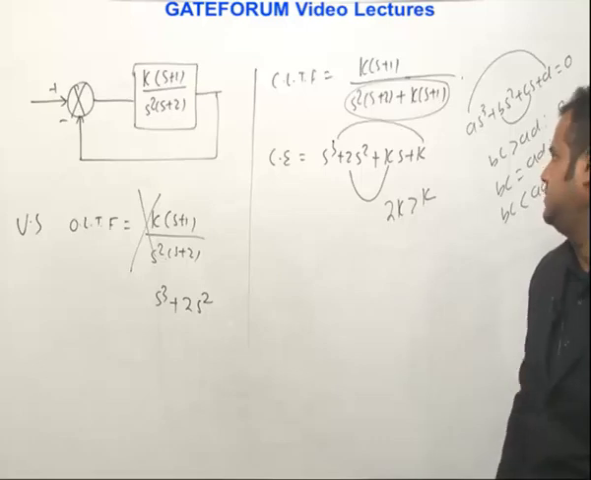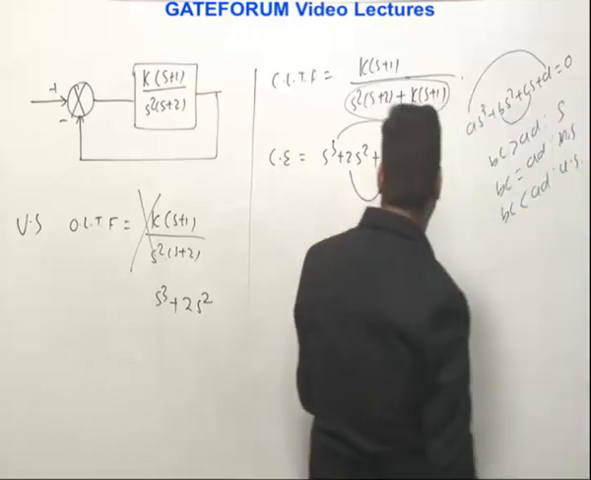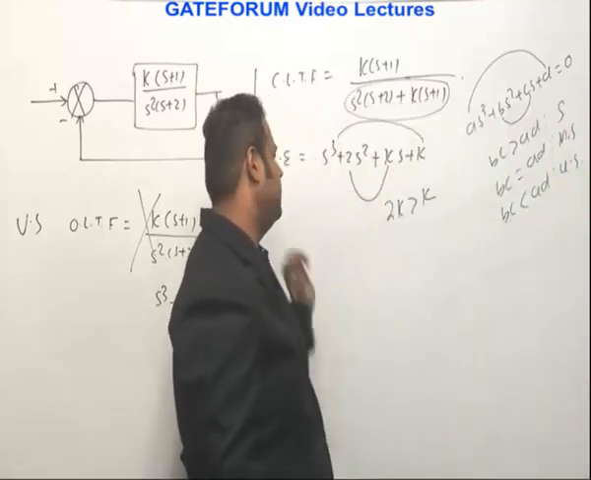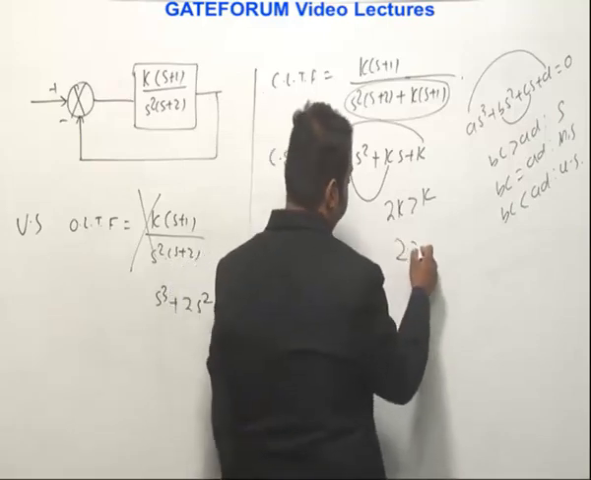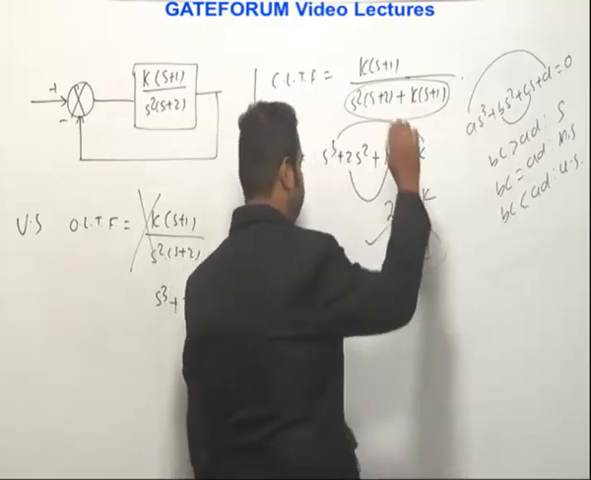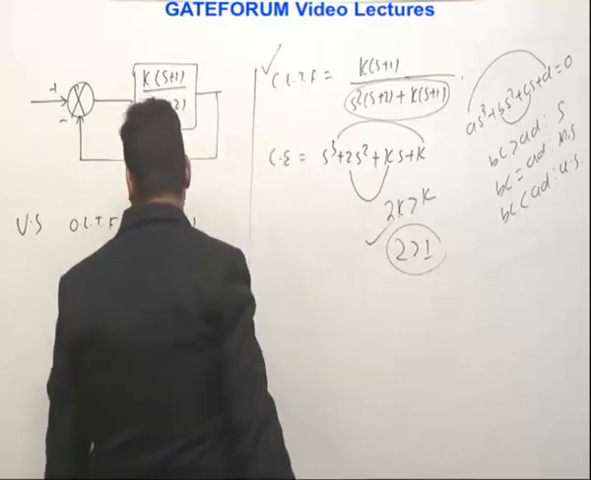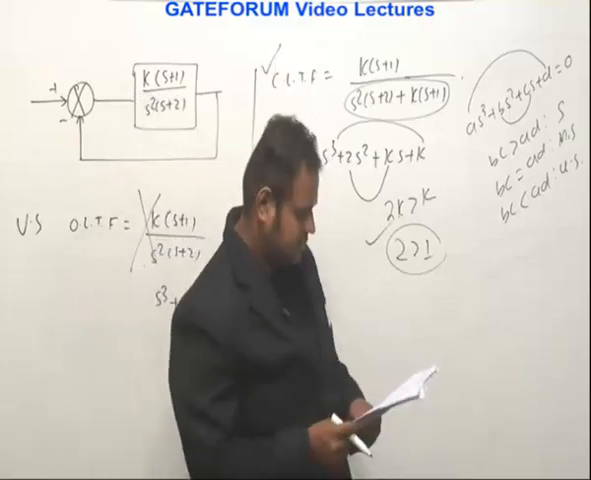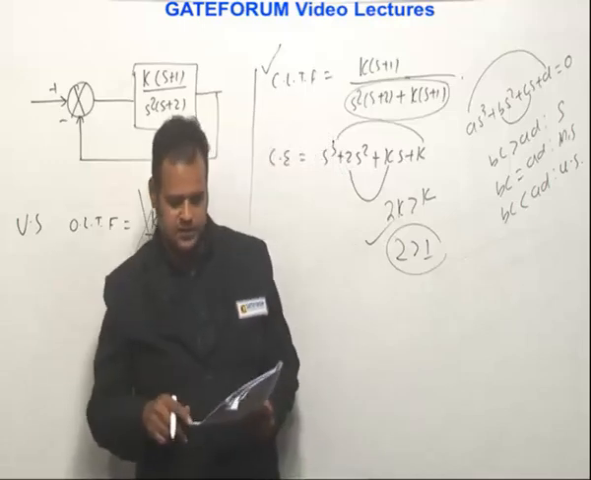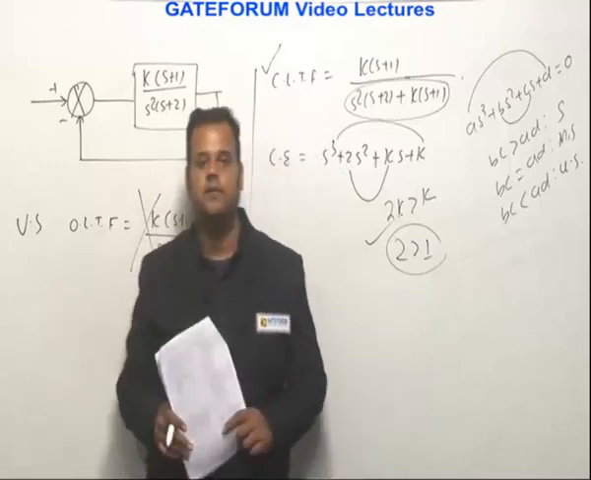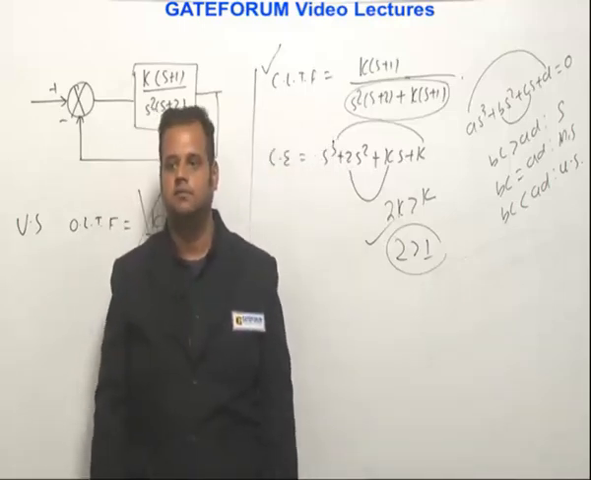Because we are concerned about stability, the inner product 2K should be greater than the outer product K into 1. So 2 is greater than 1. Is this true or not? Yes, it is true. That means the closed loop transfer function is a stable system. The open loop transfer function is an unstable system. So the first statement is unstable, the second is stable. This is given as option C. So C is the right answer for this.